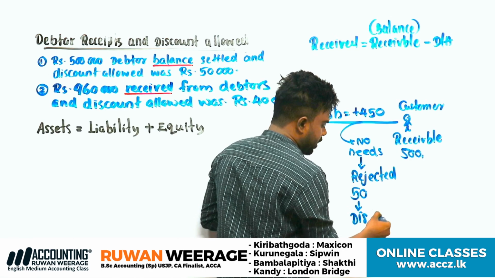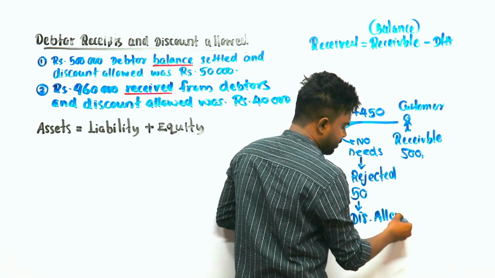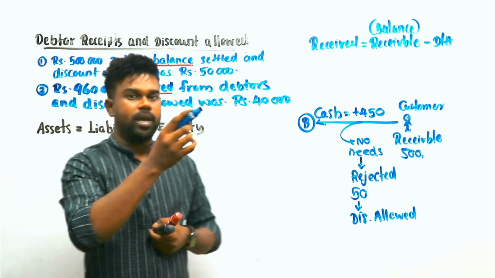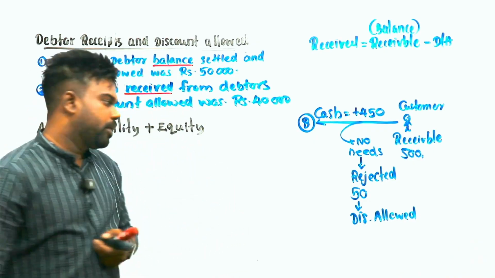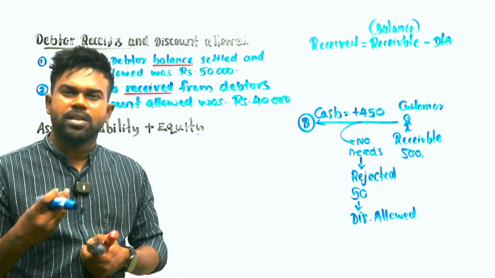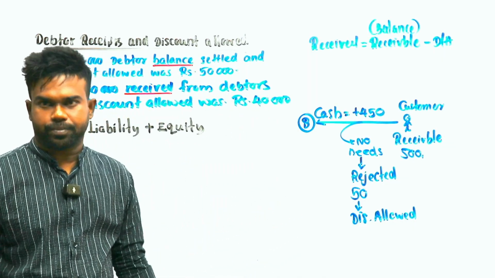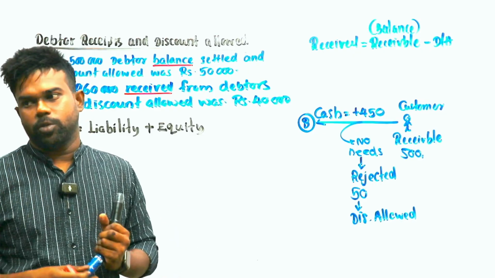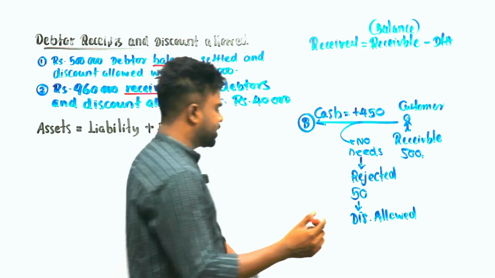Discounts allowed means simply discounts given, right? A discount is given from what is receivable, not from our cash, clear? Therefore, will this be income or expense for the business? Receivable balance rejected, income or expense? What do you think? Definitely expense for the business.